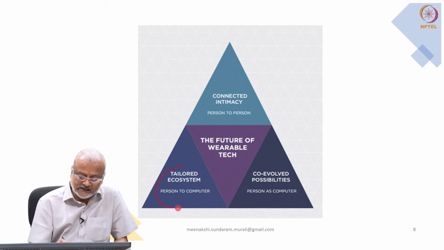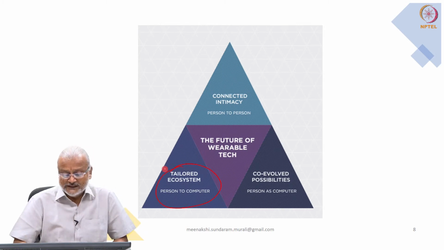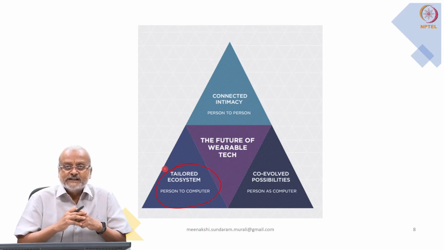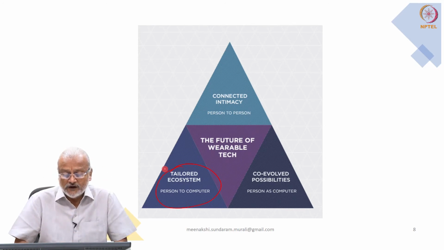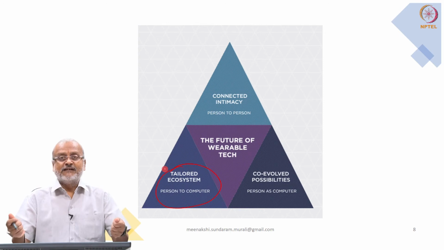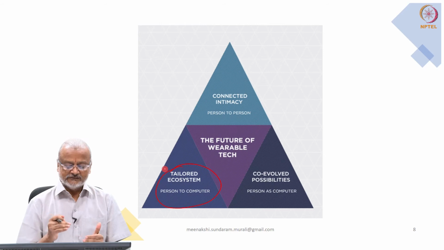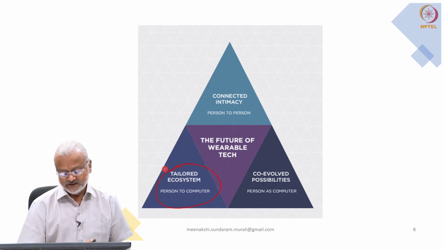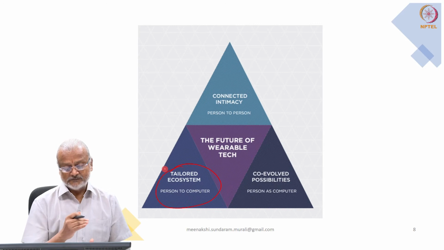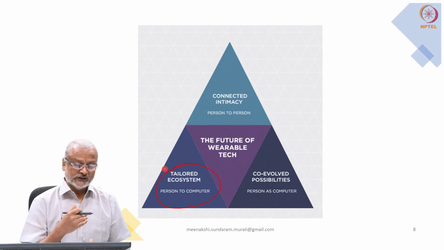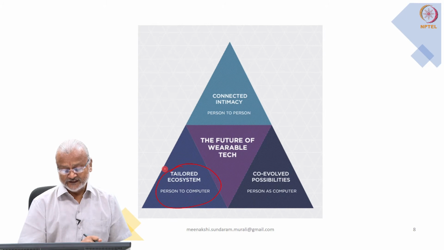So first is the tailored ecosystem, that is, whether you wear a watch or a Google Glass kind of thing, or wear a helmet for operating in the industrial environment, or probably have a tablet for yourself. Either way, it is a person to computer kind of interaction where the environment metrics are measured and then communicated to a system, and then analysis and actions are taken based on the measurement that we have taken.